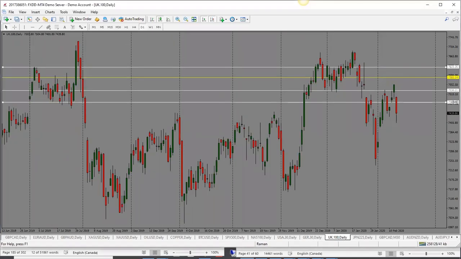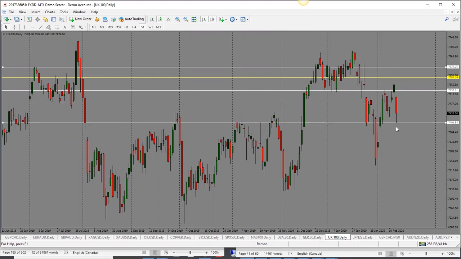And then we have Footsie. Footsie actually dropped, and this one had to do with the news here that we got around the UK finance minister. So at this point, this one is actually looking bearish, but as we can see, it is into support, and this is where price has bounced around from here.